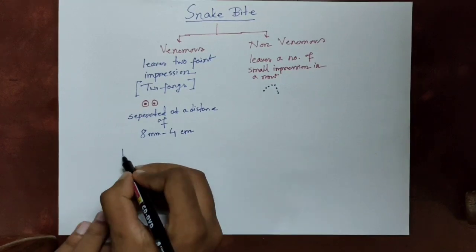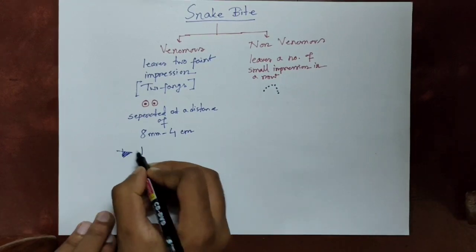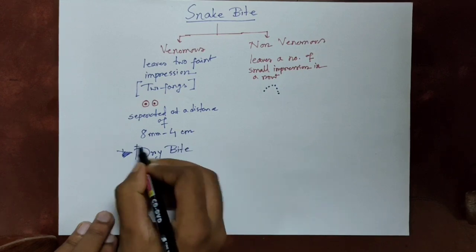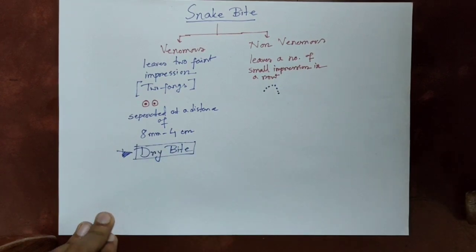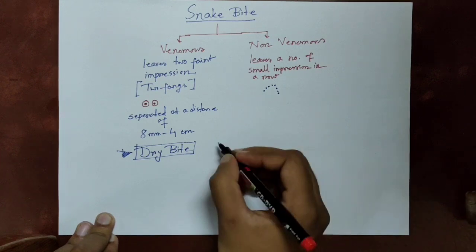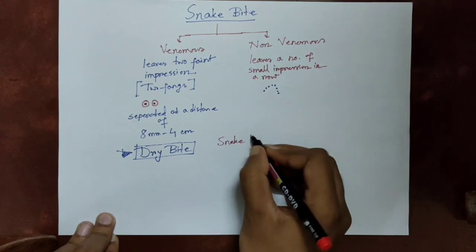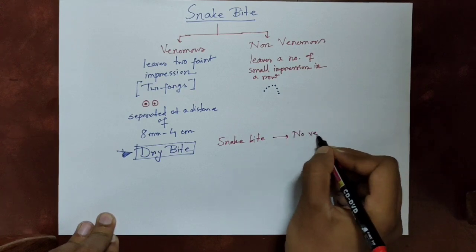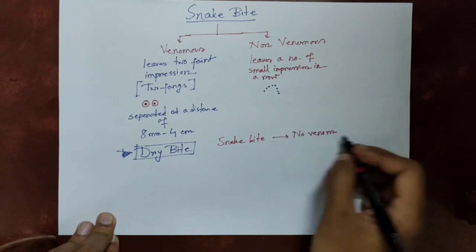Let's talk about dry bite. So what is dry bite? When a snake bites but venom fails to get injected, it is known as dry bite. The snake bites but the venom doesn't get injected, so poisoning doesn't occur. 20% of all snake bites are dry bites.